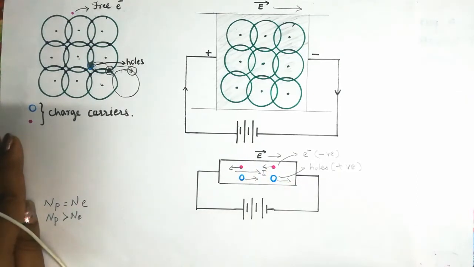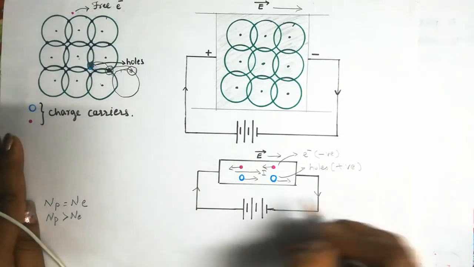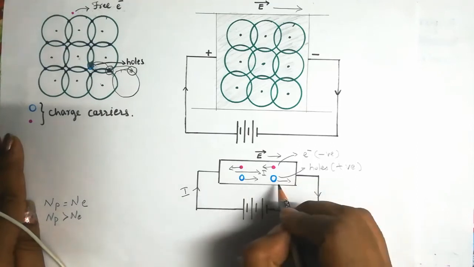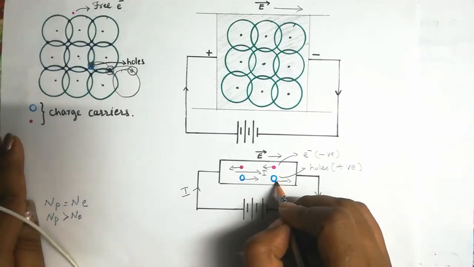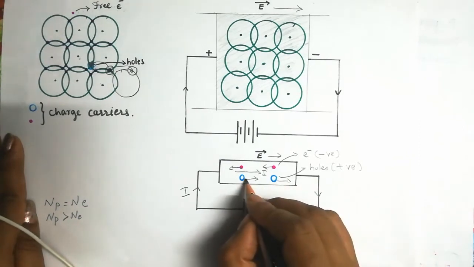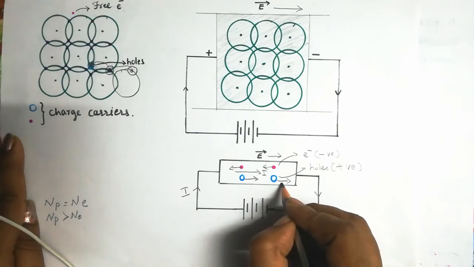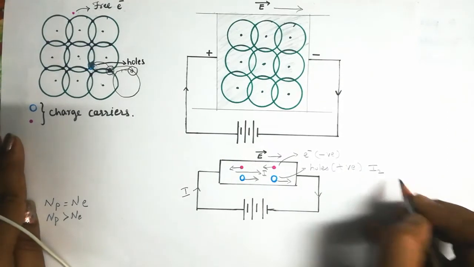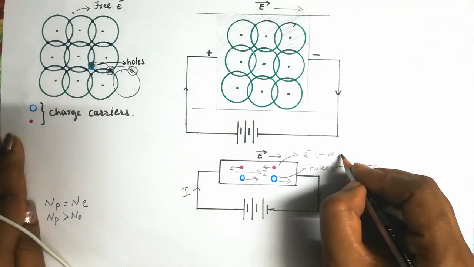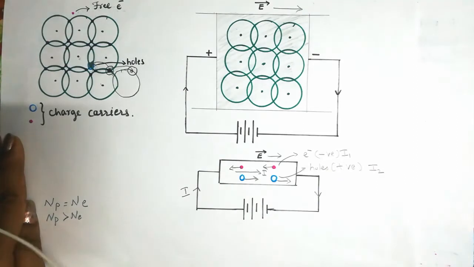As we have studied in current electricity, the current is always considered as positive charge flow. So, these positive charges are moving in this direction. So, current is generated due to these holes also, that we call I2. Generated by the electrons, we call it I1.